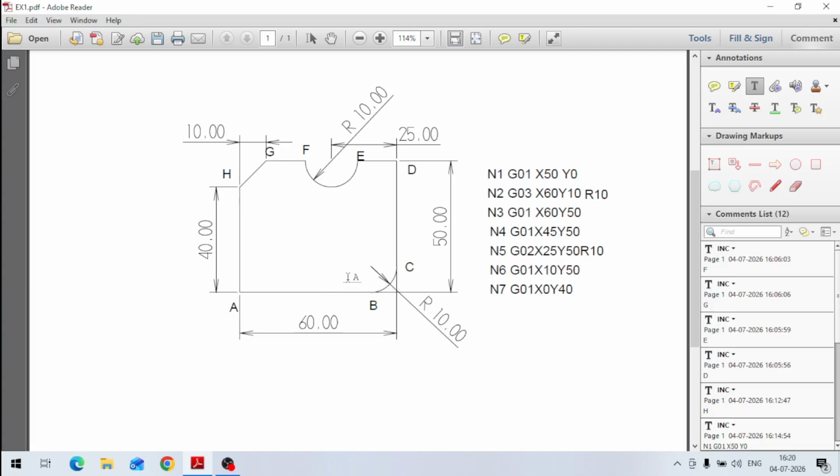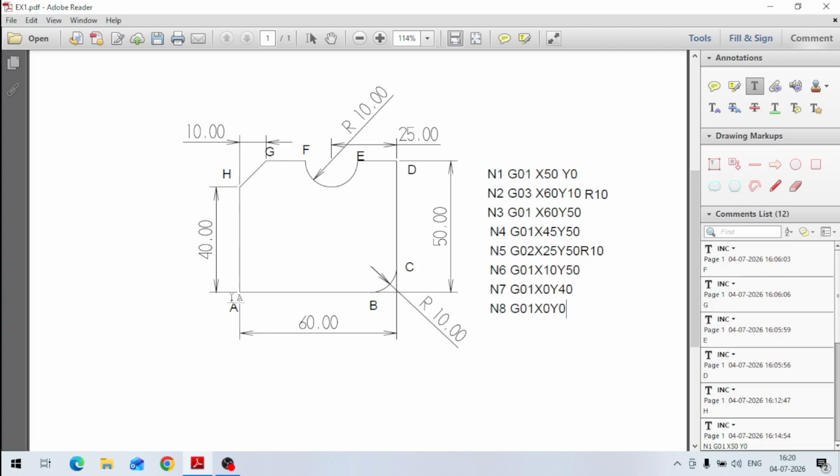Next line is N8. In N8, now again what I have to do is come to this point A. Coordinates of A are X0, Y0. So again G01 X0, Y0. So X0, Y0. This way we have come again to this point.